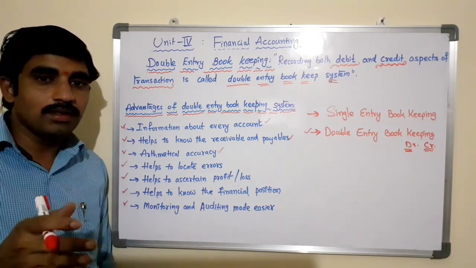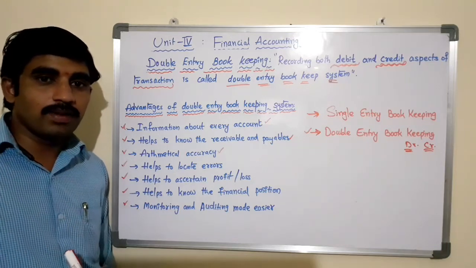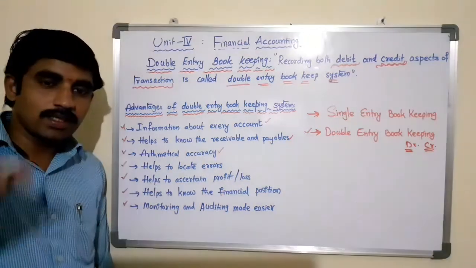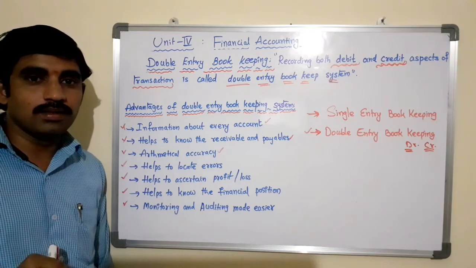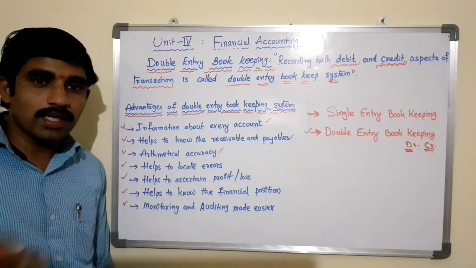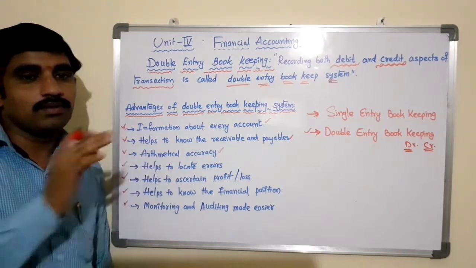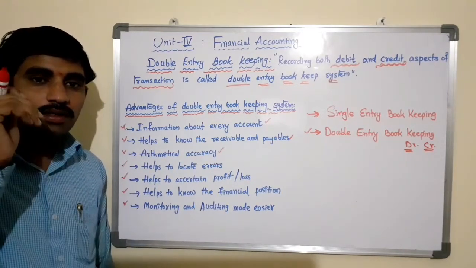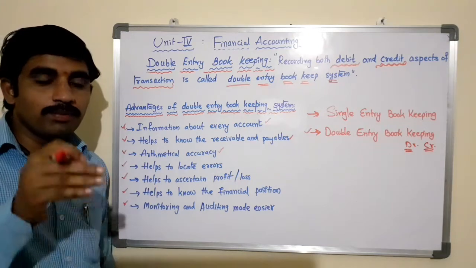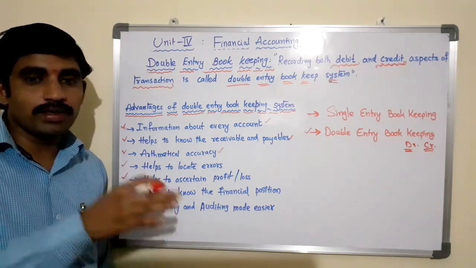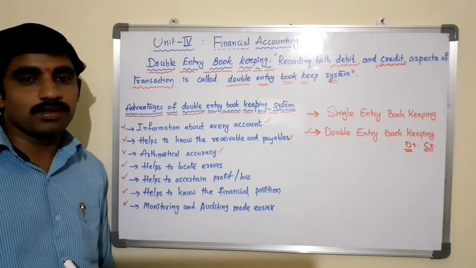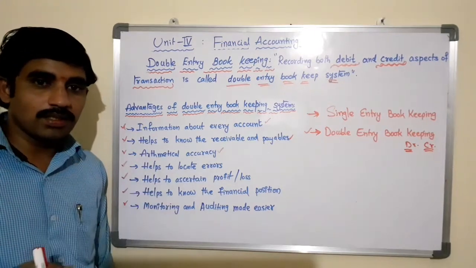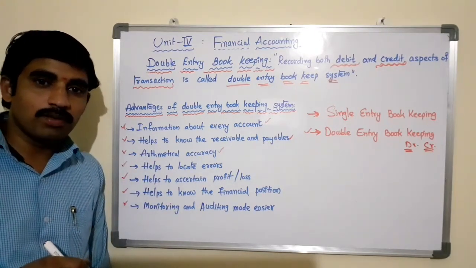So at the end, while preparing the trial balance, both the debit balance and the credit balance must tally. If these two columns tally, it means we are using the double entry bookkeeping system. If you are not properly implementing it in practice while recording the transactions in the business, both debit and credit transactions, the trial balance may not tally.